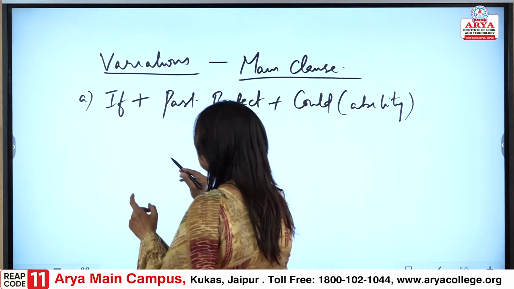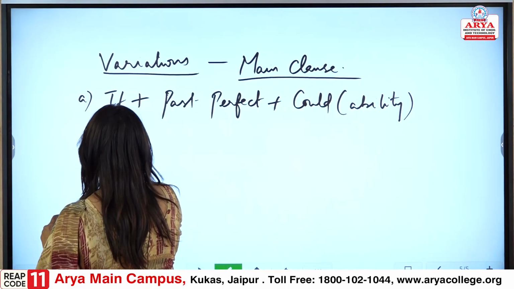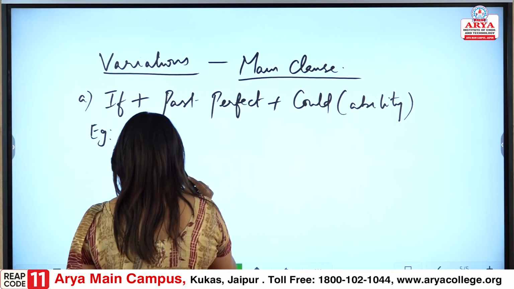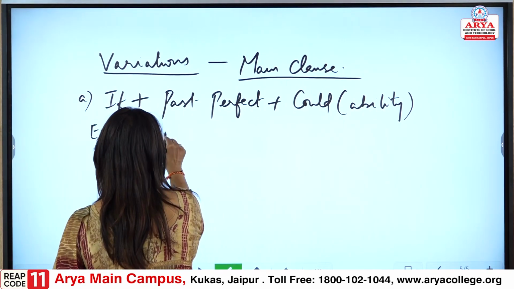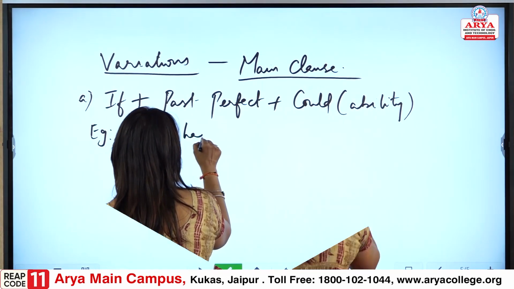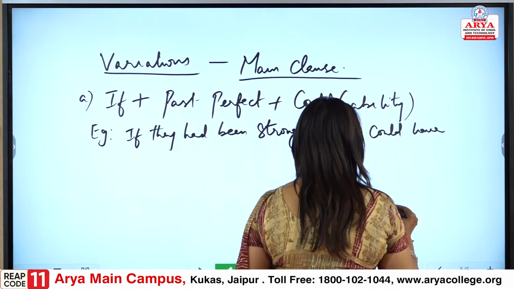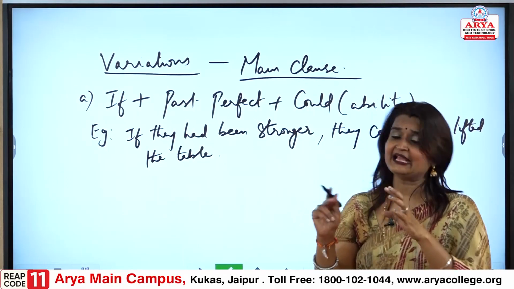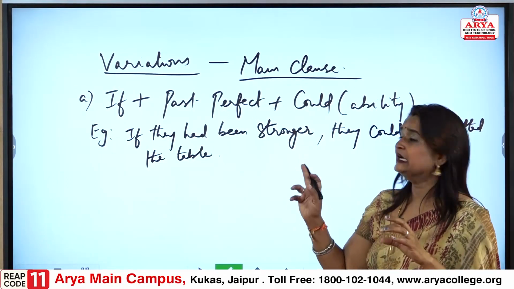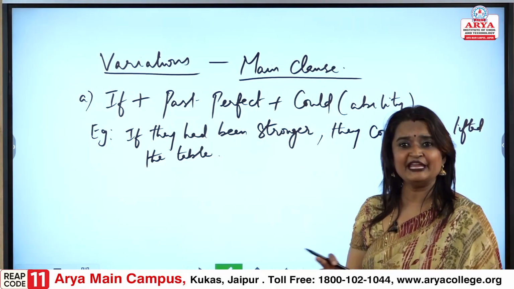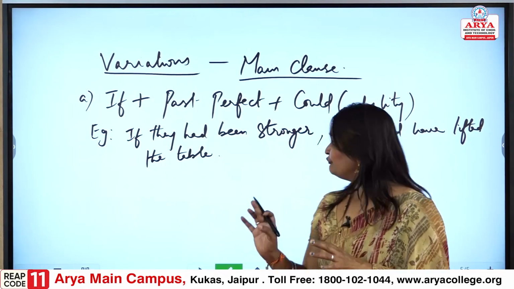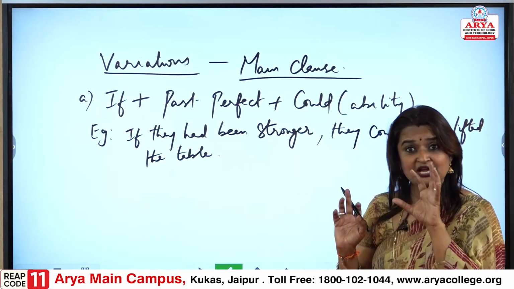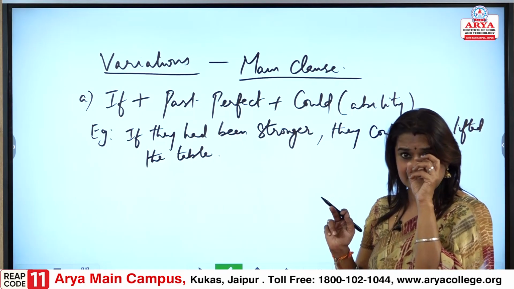Let's look, and let us understand with an example. If they had been stronger, they could have lifted the table. I hope the concept is now clear for you.